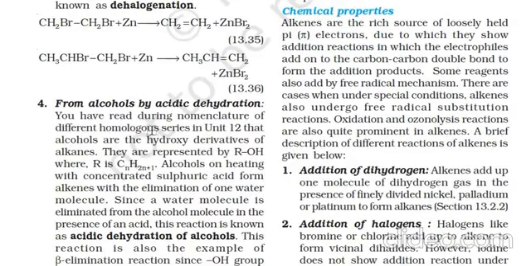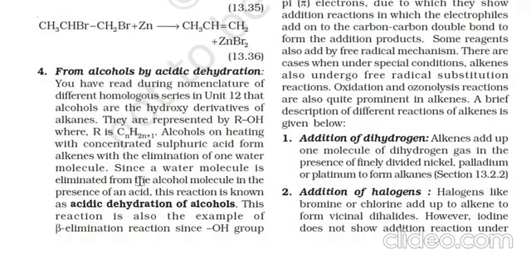Next, from alcohols by acidic dehydration. You have already learned in the homologous series that alcohols are the hydroxy derivatives of alkanes, represented by ROH, where R is a CnH2n+1 alkyl group. Alcohols on heating with concentrated sulfuric acid form alkenes with the elimination of one water molecule. Since a water molecule is eliminated in the presence of an acid, this reaction is known as acidic dehydration of alcohols.